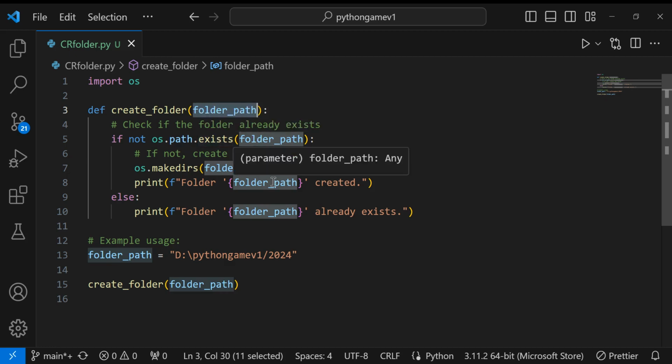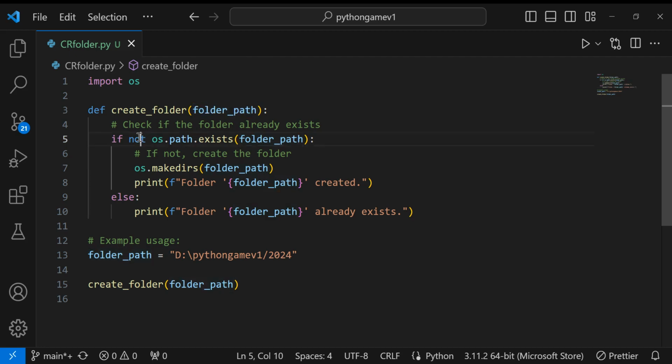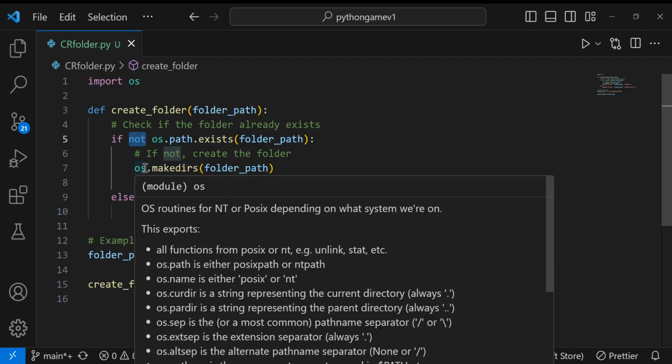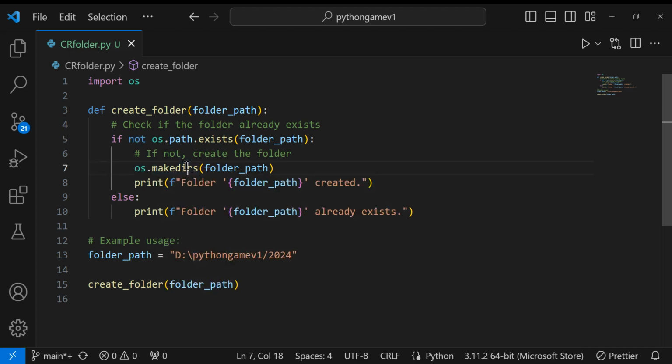So if not, that means if it is not there, you have to create the folder. That also we will do using the OS module, makedirs. So this is the syntax, os.makedirs. Then you have to specify the path. Then automatically it will create a folder with that name. Else you have to print that the folder already exists.